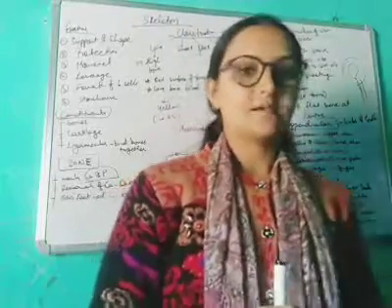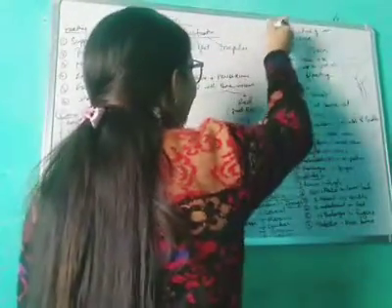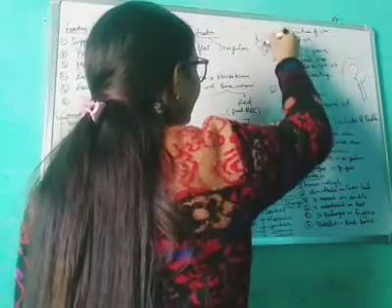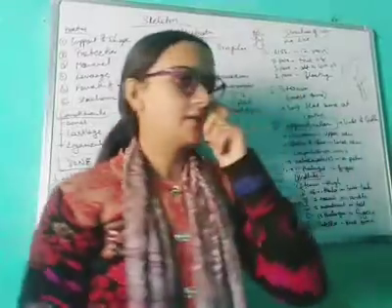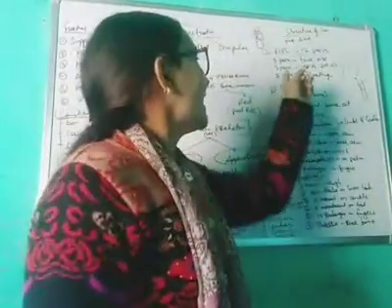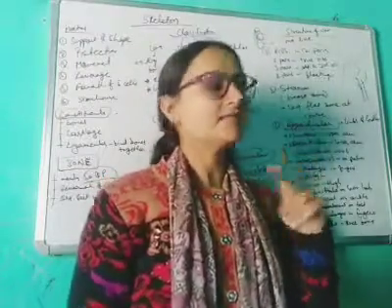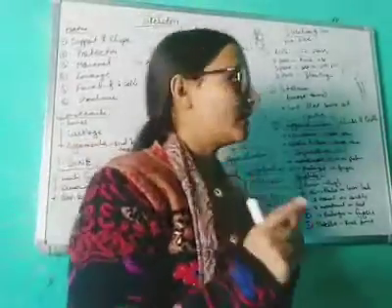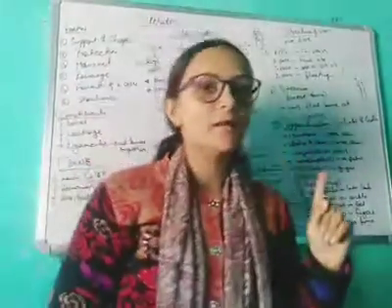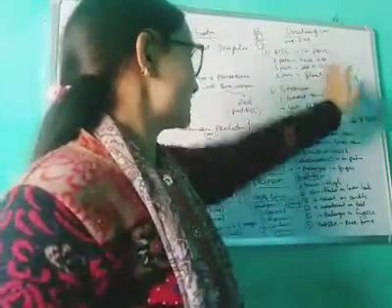After that there are ribs. Ribs are a total of 12 pairs, like 6 here and 6 here, and in the center there is the sternum. 7 pairs of the ribs are called true ribs. After that, 3 pairs, the 8th, 9th, 10th, are attached with the 7th rib, not attached with the sternum. And the last two pairs are floating; they are not attached. So this was your ribs.